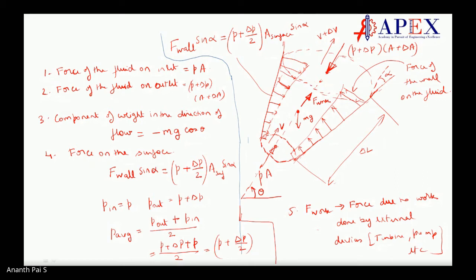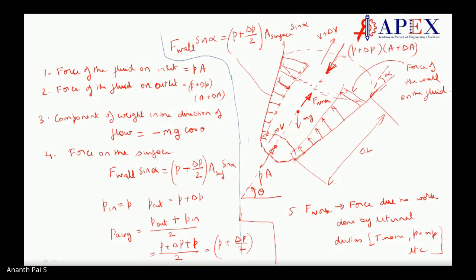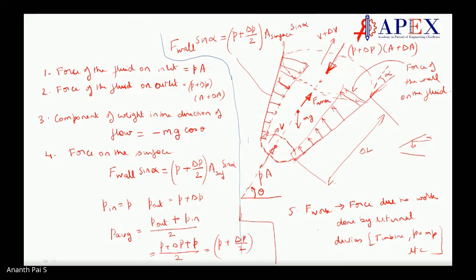Alpha is the angle here, because it's going this way. The force because of the surface is here. Got it, sir. It's the taper angle. Yes, it's the taper angle.